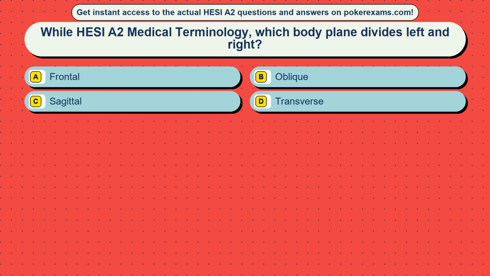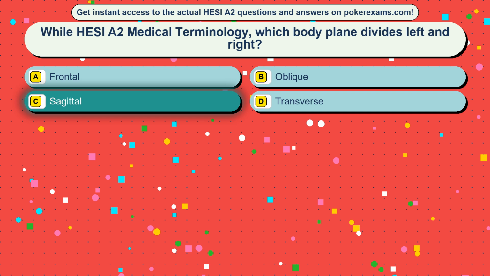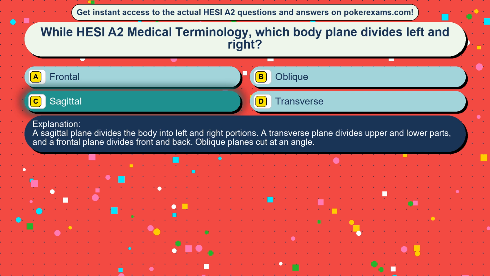Question 47. While HESI A2 medical terminology, which body plane divides left and right? Option A, frontal. Option B, oblique. Option C, sagittal. Option D, transverse. The correct answer is option C, sagittal. A sagittal plane divides the body into left and right portions. A transverse plane divides upper and lower parts, and a frontal plane divides front and back. Oblique planes cut at an angle.